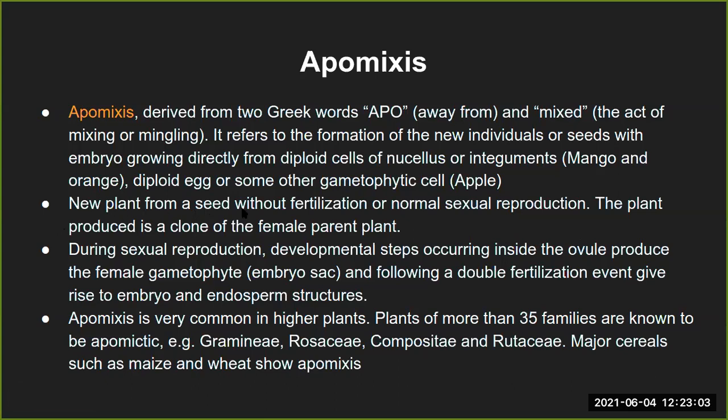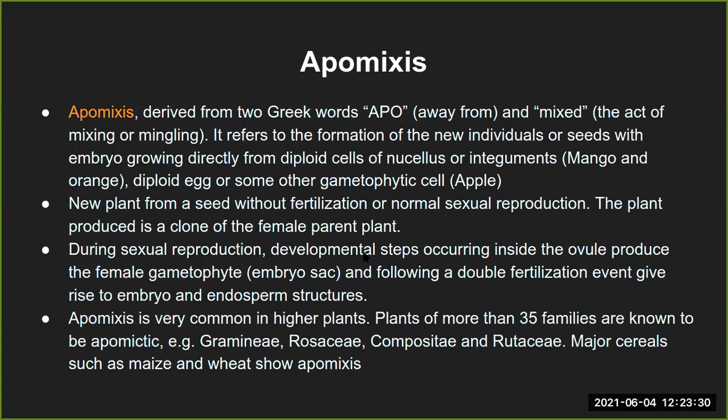So, the new plant from a seed without fertilization or normal sexual reproduction. Okay, this is where the complicated statement is coming from. I skip that part. So the plant produced is a clone of the female parent plant. Now here also I'm not sure of the meaning after the discussion.